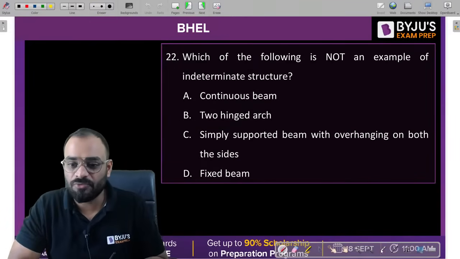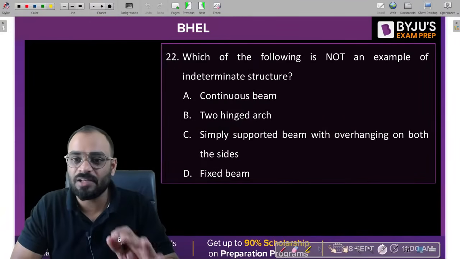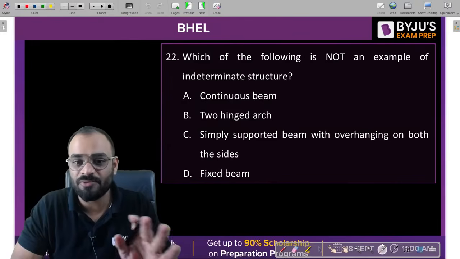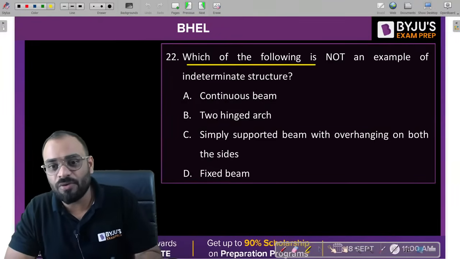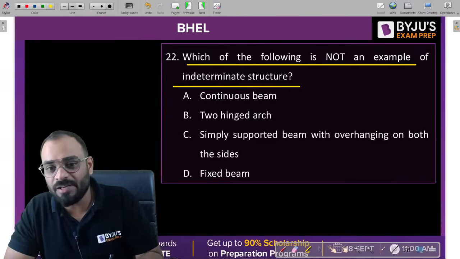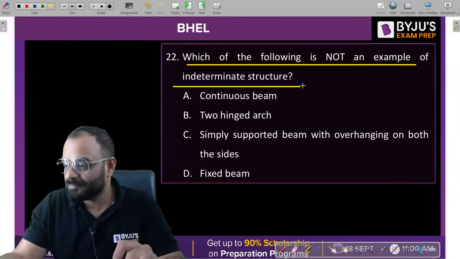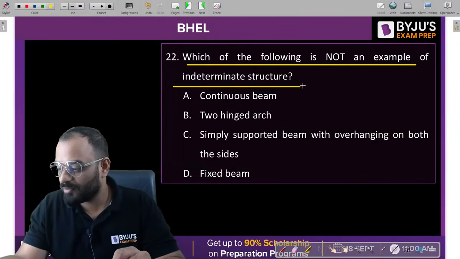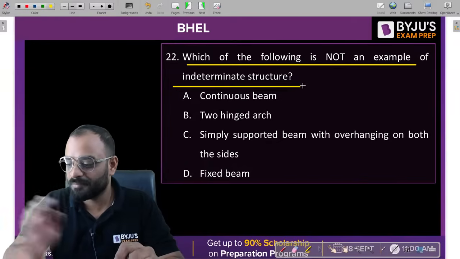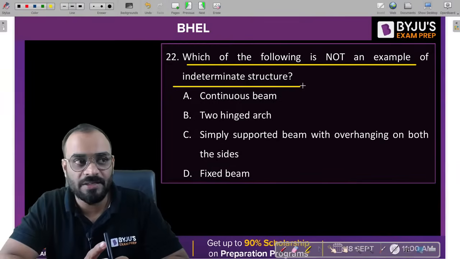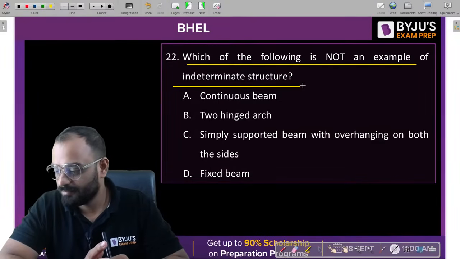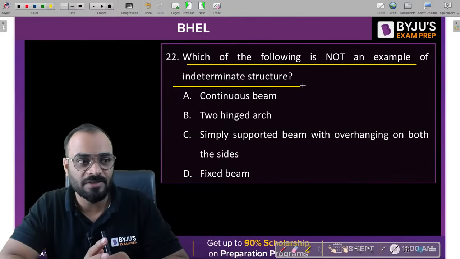Next question in front of you, very simple. Anyone can answer, guys. Anyone can give the answer for this problem. Which of the following is not an example of indeterminate structure? Which is not an indeterminate structure?